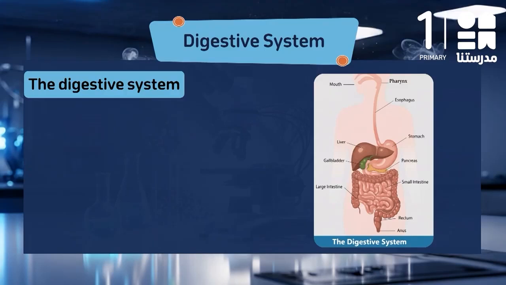First system, which is called the digestive system. Of course, humans need food. We need food to get energy to do everything. And the digestive system is responsible for breaking down the food into smaller parts so our body could change it into nutrients, and these nutrients will spread all over our body to get energy. This process of breaking down food into smaller parts to get energy is called the digestion process.